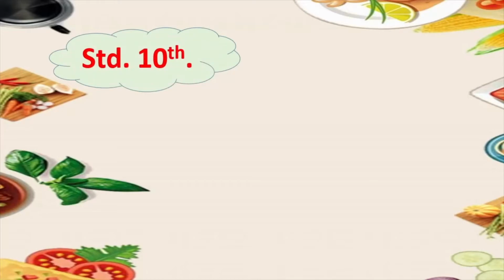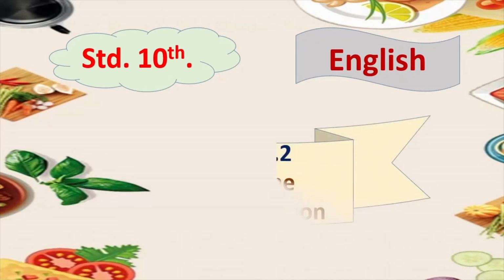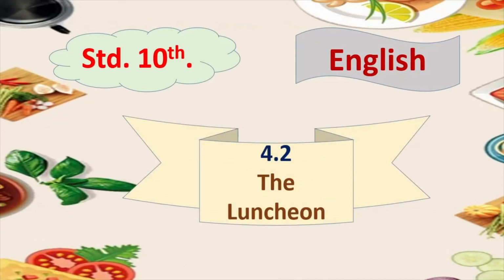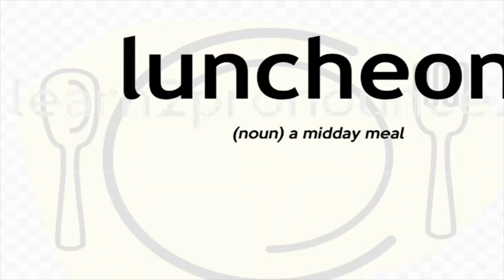So children, let us start with a lesson in standard 10th English. Today's lesson is lesson number 4.2 from your English textbooks, and the name of the lesson is The Luncheon. Now, what is the exact meaning of luncheon? We'll see, of course. But when you look at the images on this screen, you can see images of various food items, isn't it? That means this lesson has got something to do with food. It has got something to do with meals that we have. So let us start and see what the meaning of luncheon is.